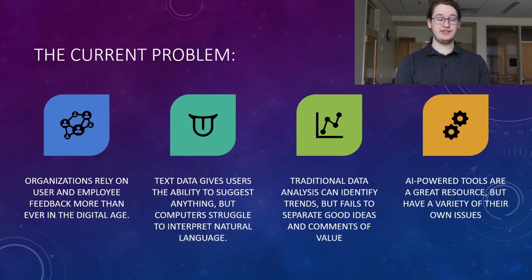Currently, organizations rely on data more than they ever have in the past. Both employee feedback and user feedback are used to drive every business decision. Multiple choice questions are easy to analyze because there are only so many options with traditional data analysis tools. But text data gives users a lot more options on what they can say, and is really hard for computers to understand. Current AI tools are great at generating text, but they have their own issues as well, so they can't be used purely on their own.